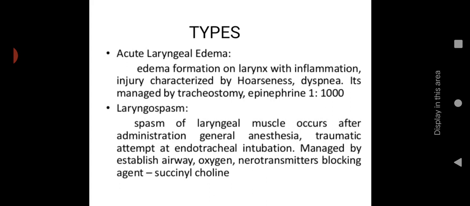It is managed by establishing the airway, suction, oxygen, and a neuromuscular blocking agent like succinylcholine. So in this particular laryngospasm we can manage by supplying oxygen and a proper airway, and a neuromuscular blocking agent like succinylcholine. It will help for muscle relaxation.